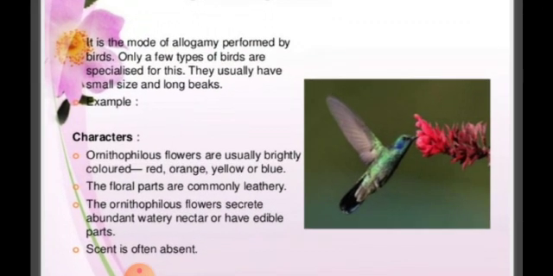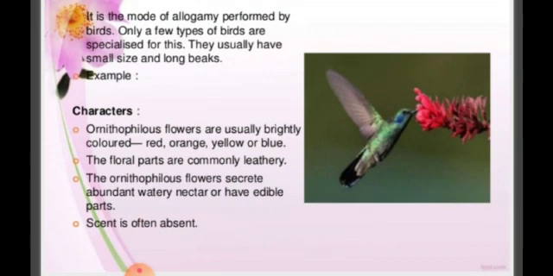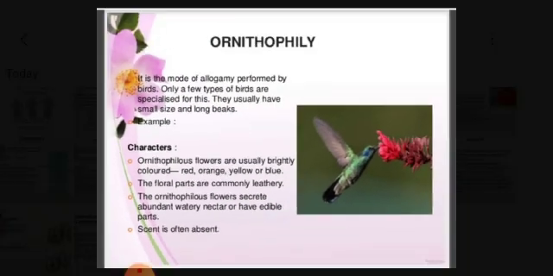Abundant watery nectars and have edible parts. Scent is often absent. For example, you can also have jasmine and all. Jasmine is not attracted by this type, because in ornithophily it should not be scented flowers, it won't attract. It needs abundant watery nectars, have edible parts. Okay, and then next is